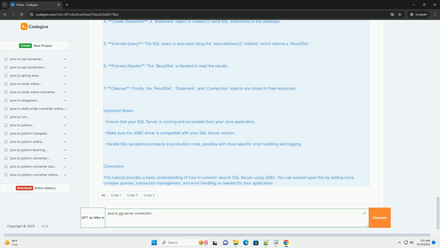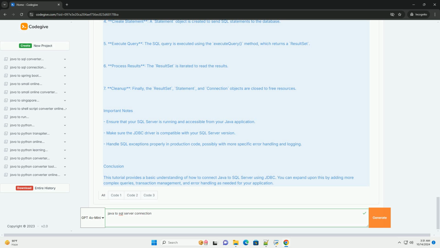Steps to connect Java to SQL Server. Step 1, add the JDBC driver to your project. If you are using a build tool like Maven, you can add the dependency in your pom.xml. If you're not using Maven, download the JDBC driver .jar file and add it to your project's classpath.